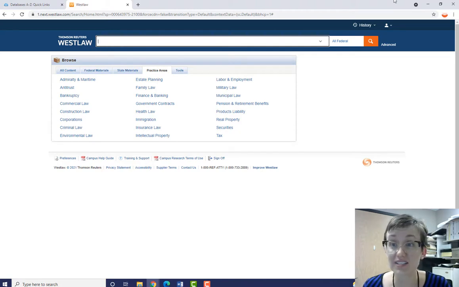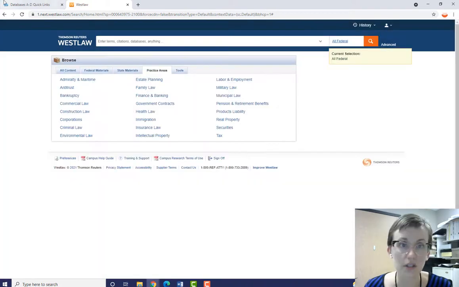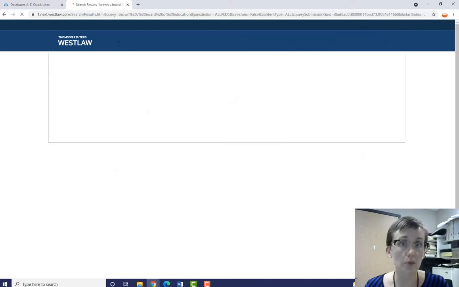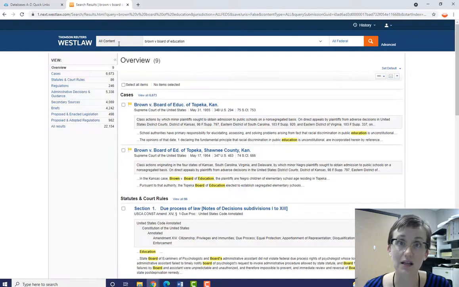The default jurisdiction is all federal, so if you need to change that, just click on the words and the different jurisdictions will appear. But I'm going to leave it as federal. And I'm going to type in Brown v. Board of Education. You can also enter case numbers, keywords, something like abortion or the actual citation of a case. It has a lot of functionality for searching.